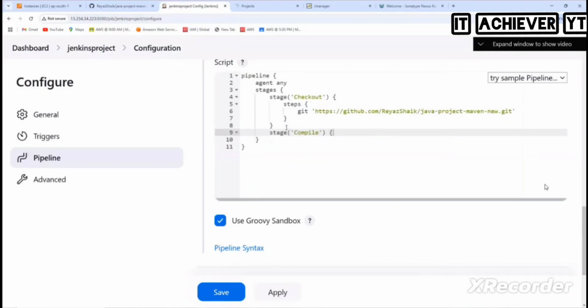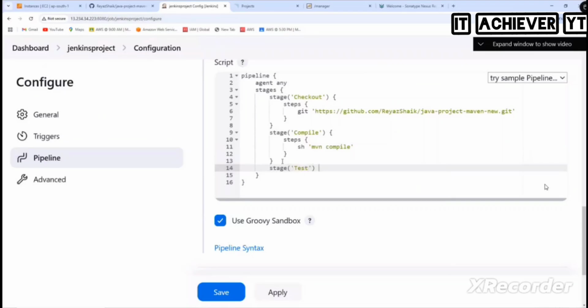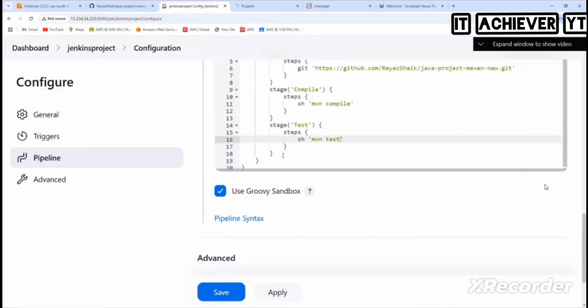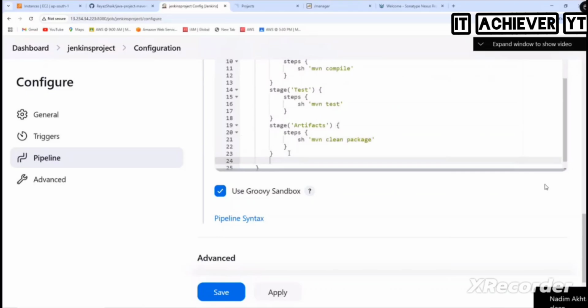Compile. Next steps. SH, MVN compile. Okay. Next stage, here test. How nicely you remember, yeah? Steps. Here SH Maven test. And then here again stage. Here multi events. And then here steps. And here SH Maven. Very nice. After that stage